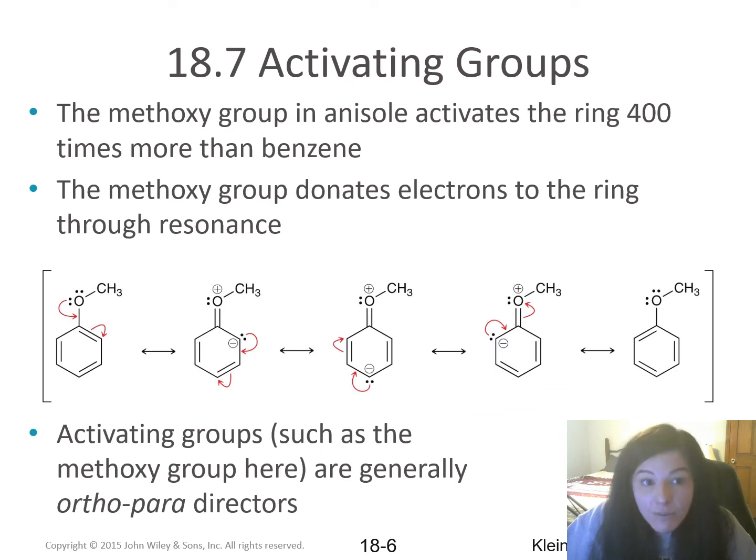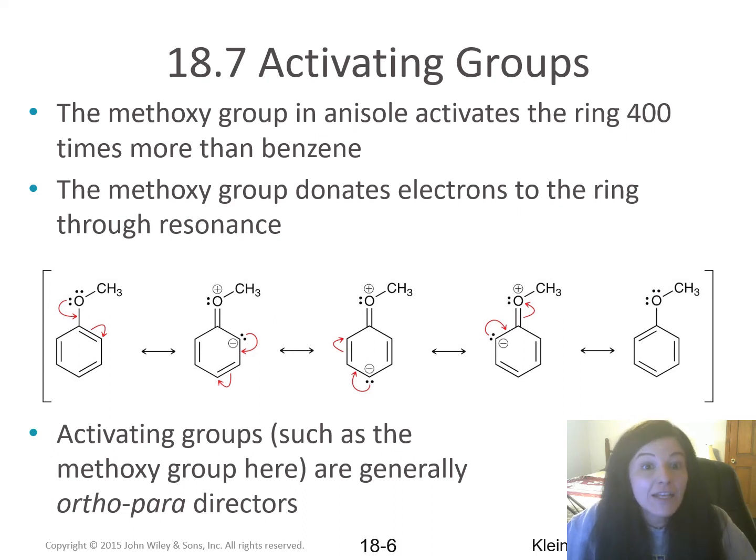The methoxy group in anisole activates the ring 400 times more than benzene, meaning reactions of anisole are 400 times as quick as benzene. The methoxy group donates electrons to the ring through resonance. Since it is donating electrons to the ring, it makes the ring a better nucleophile. Any group that donates electron density to the benzene ring, making it a better nucleophile, is what we refer to as an activator.